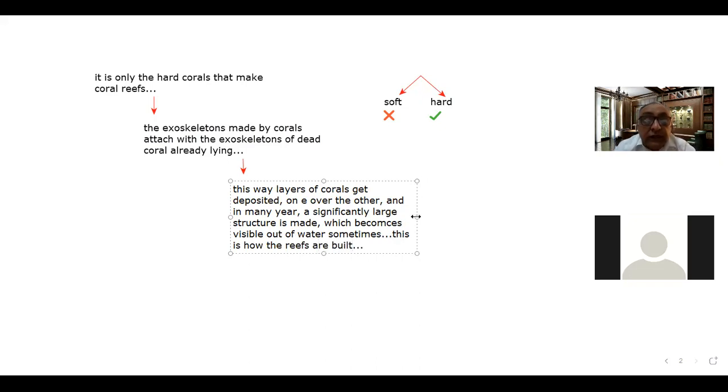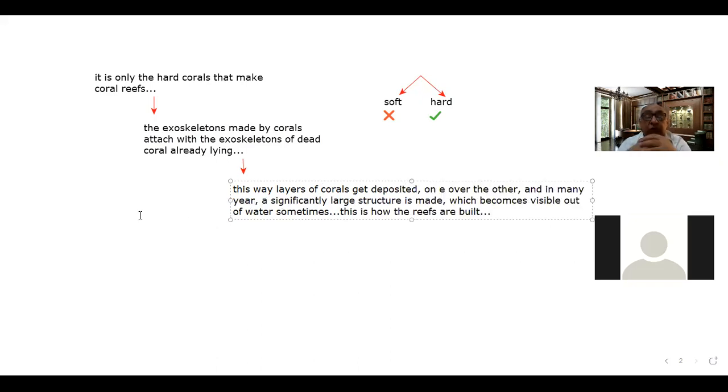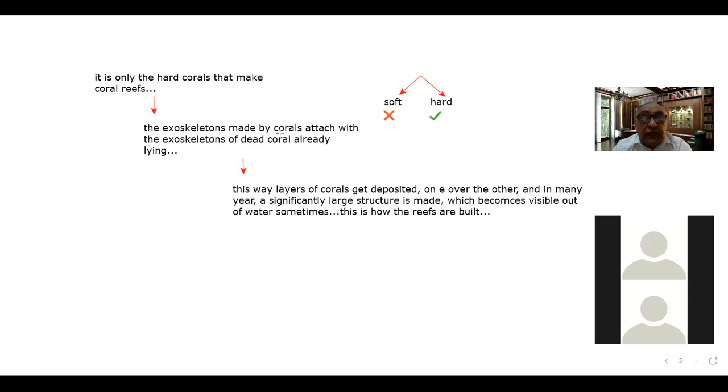So please note how the reefs are built. One point is that the exoskeletons of the corals attach with the exoskeletons of dead corals already lying there. So please bear this in mind: the new corals make their exoskeletons over the already lying exoskeletons of the dead corals.